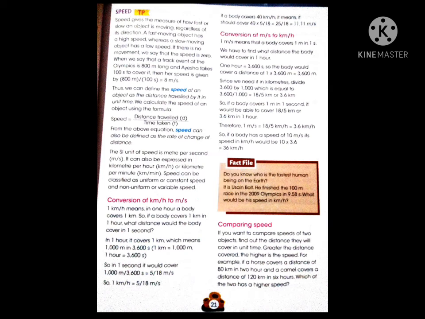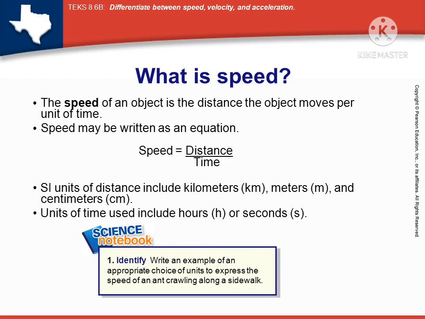When we say that a track event at the Olympics is 800 meters long and Aisha takes 100 seconds to cover it, then her speed is given by 800 divided by 100, which is equal to 8 meters per second. We calculate the speed of an object using the formula: speed is equal to distance travelled upon time taken.